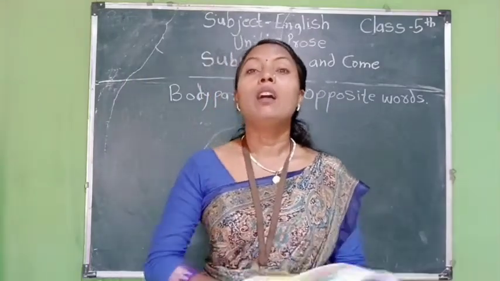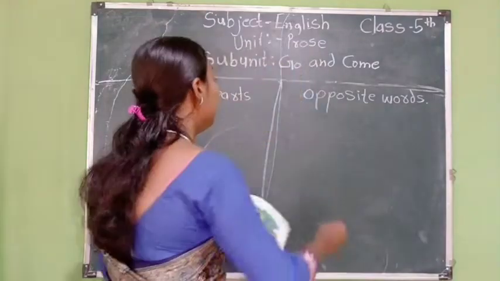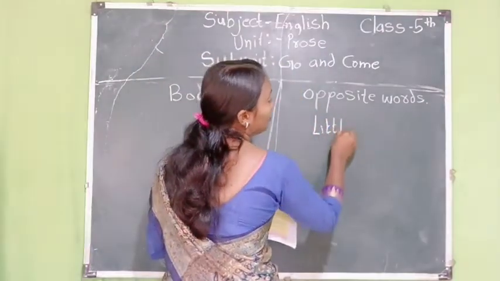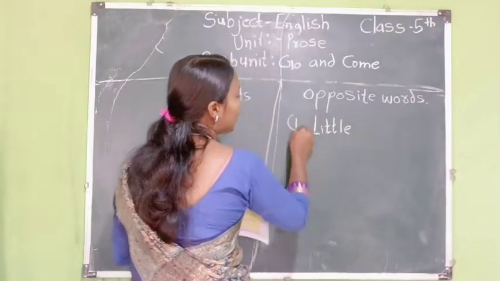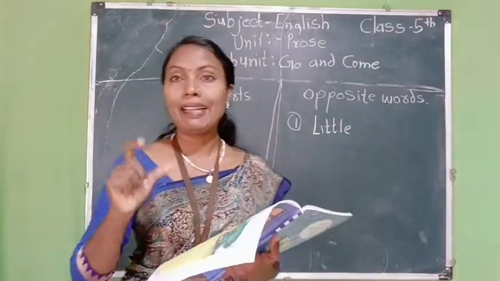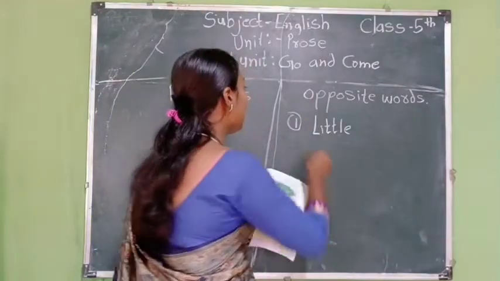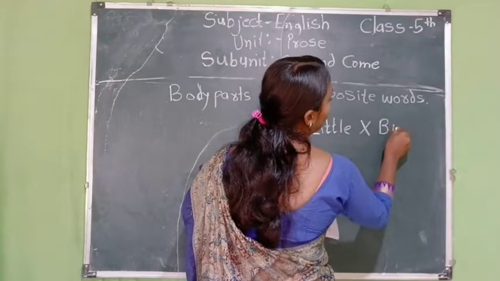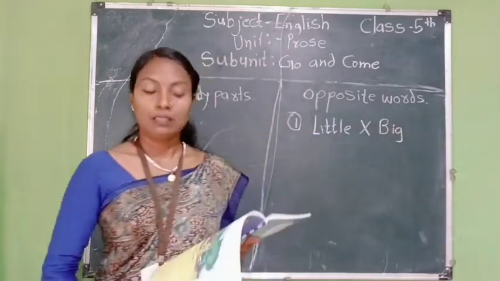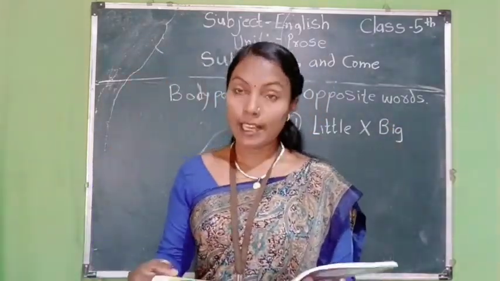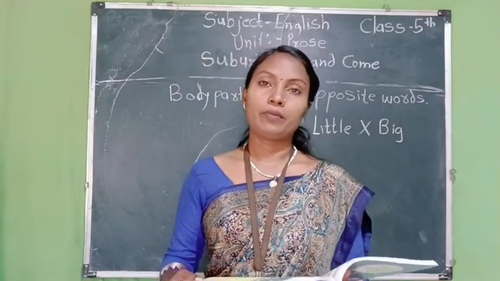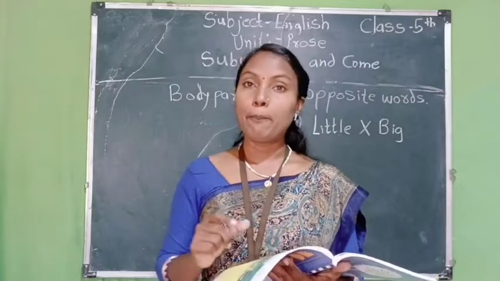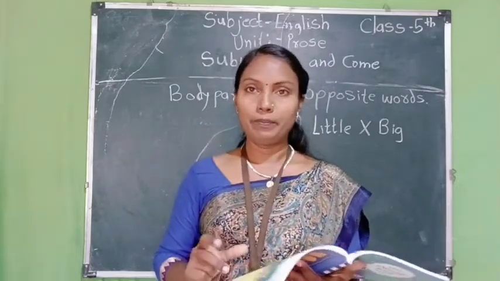Here is an opposite word. Write "little." What does little mean? It is small, teeny. It is called little. And the opposite word of little is big. Then, there was a little boy. He lived in a pretty little cottage.